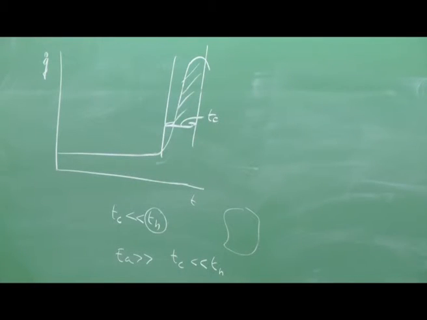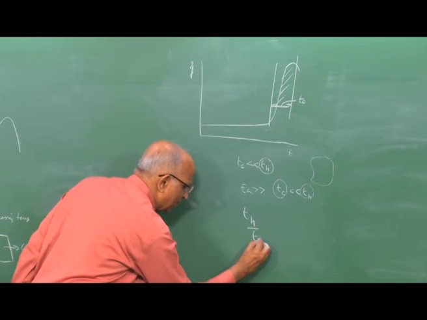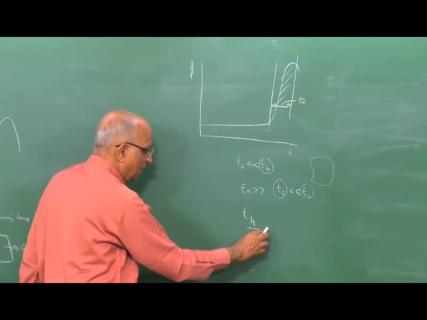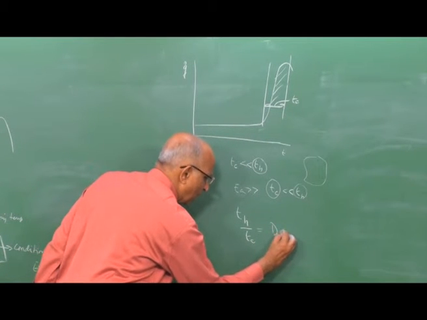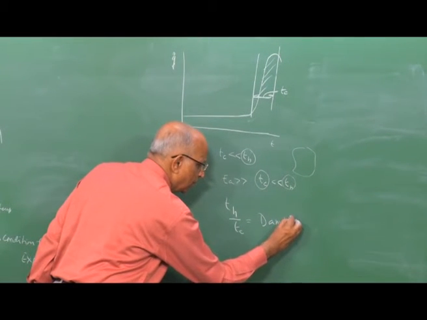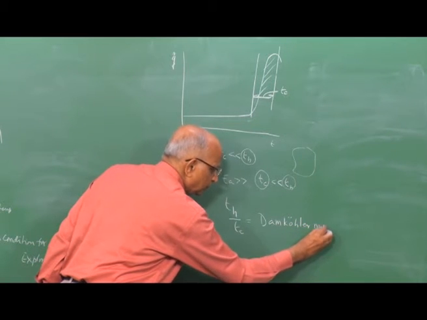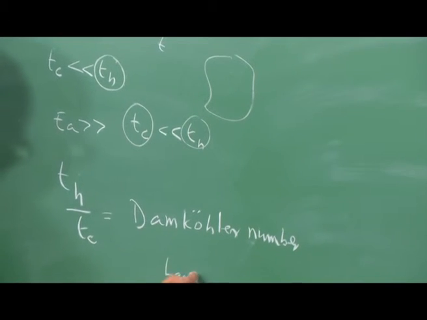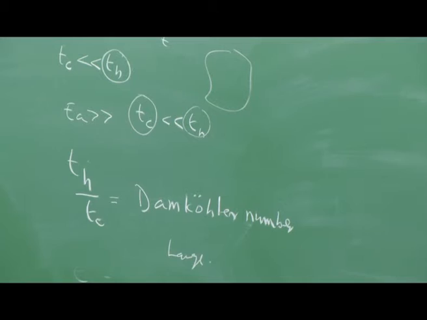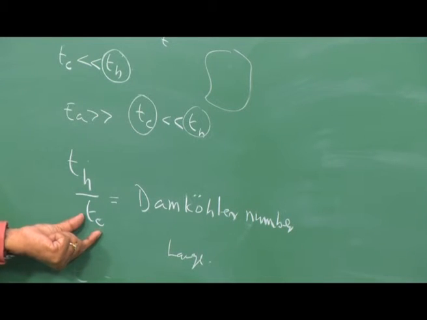Therefore, let us see what relation we get between Th and Tc, and it comes out that we will be able to catalog an explosive based on this particular ratio. This ratio Th by Tc, we said, the heat transfer time must be larger than the chemical reaction time, is known as the Damköhler number. And for an explosion to occur, the value of the Damköhler number must be large. That means the characteristic heat loss time must be very much greater than the chemical reaction time.